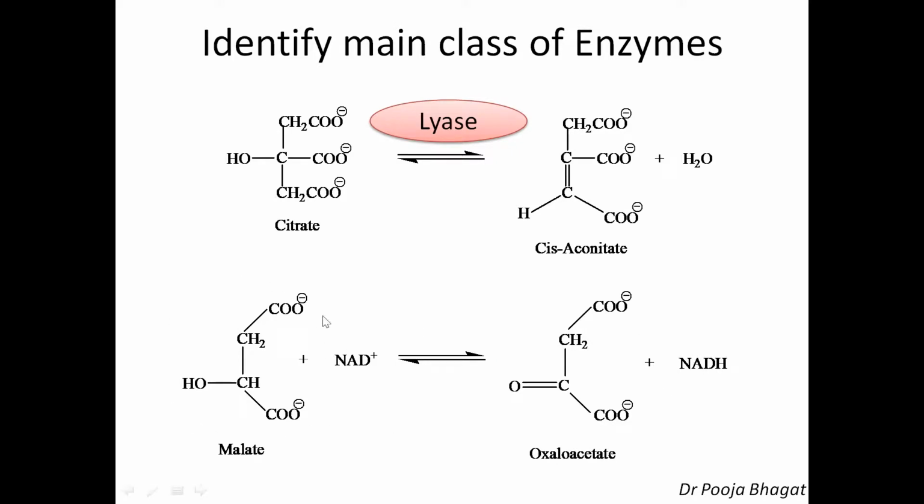Then see this example. This is malate and malate is getting converted into oxaloacetate. Now which reaction is taking place? See here, OH. Oh, it is dehydrogenation. Hydrogen is removed from here and a double bond is formed. Here it is oxidation. The alcoholic group is getting converted into the ketonic group. So it belongs to oxidoreductase.